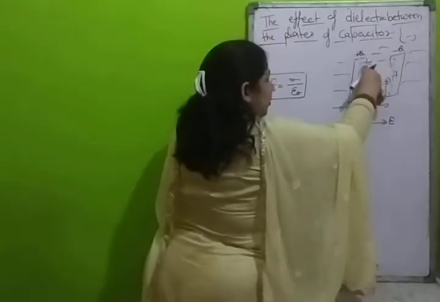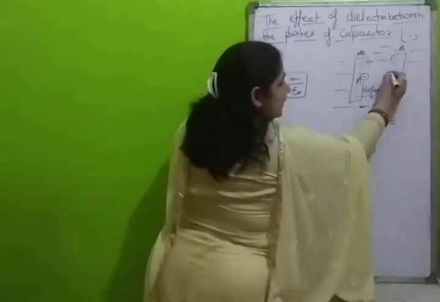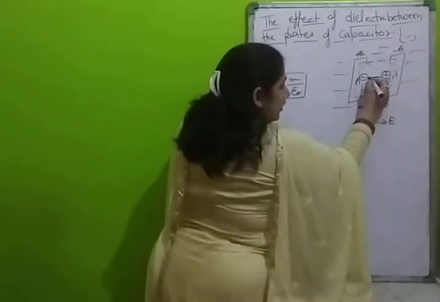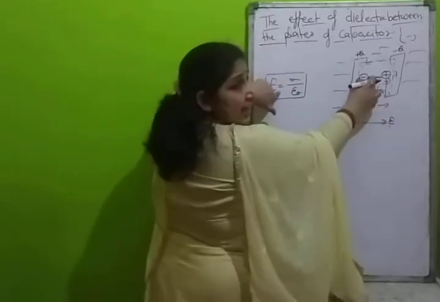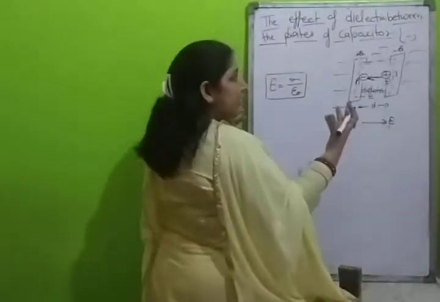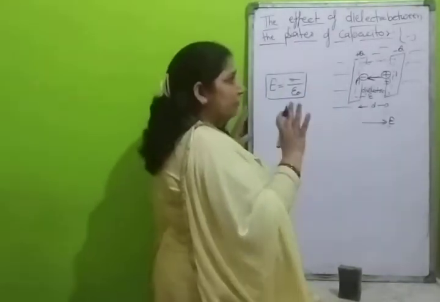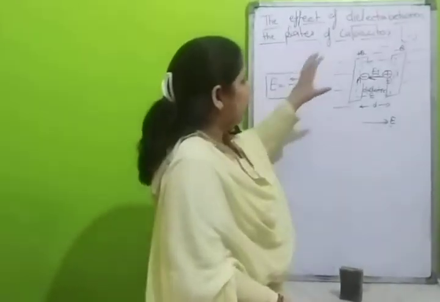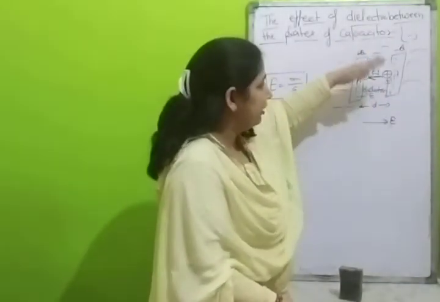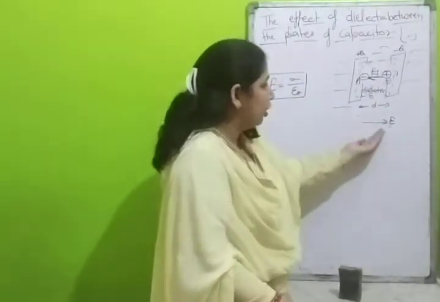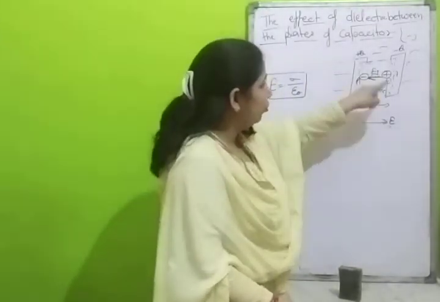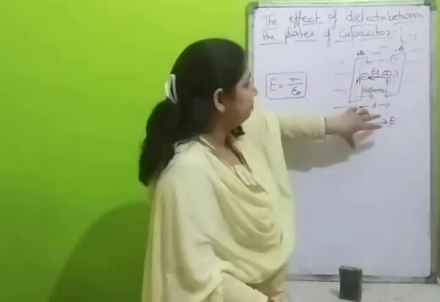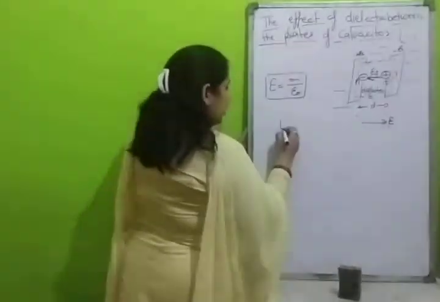And now internally we have minus on this side and plus on this side. Then the electric field, plus to minus, means it is in this direction internally. This is the E inside the field, and we have another electric field induced due to polarization of the dielectric, E_i. Therefore, the net electric field between the plates will decrease, as the directions due to the plates and due to the induced field are opposite. Due to this factor, the E between the plates will decrease.